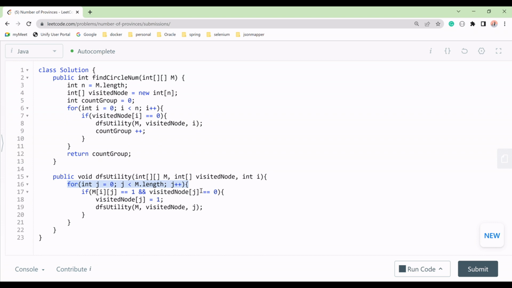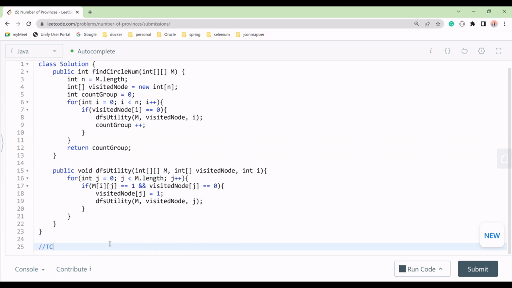Let me write here: time complexity is O of n square, because n square is the traversal time for the complete matrix.